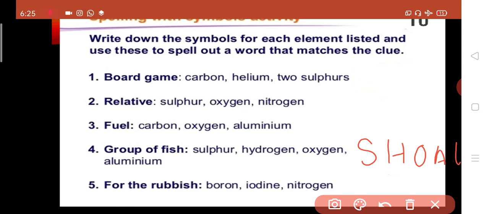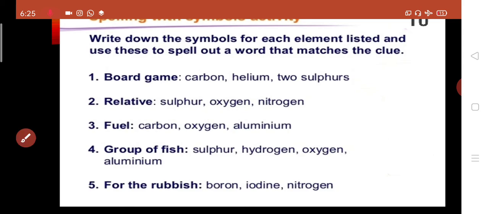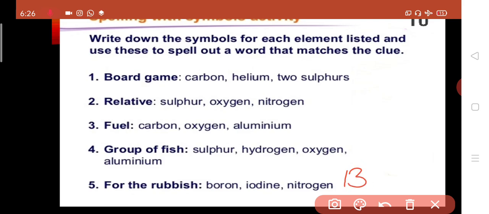So the answer will be shoal. And the last, for the rubbish. First clue is boron. Its symbol is B. Second is iodine. Its symbol is I. And the third, nitrogen. Its symbol is N. So the answer comes as bin.